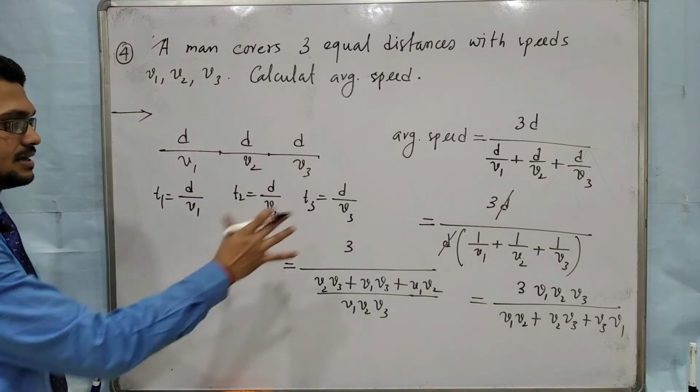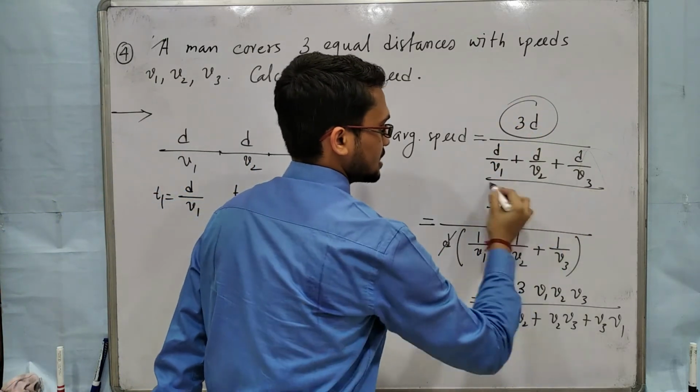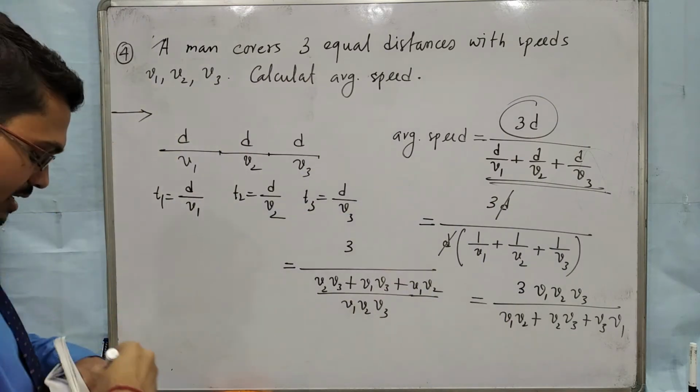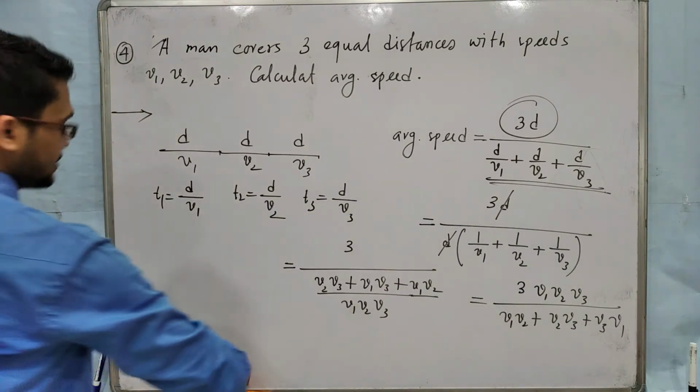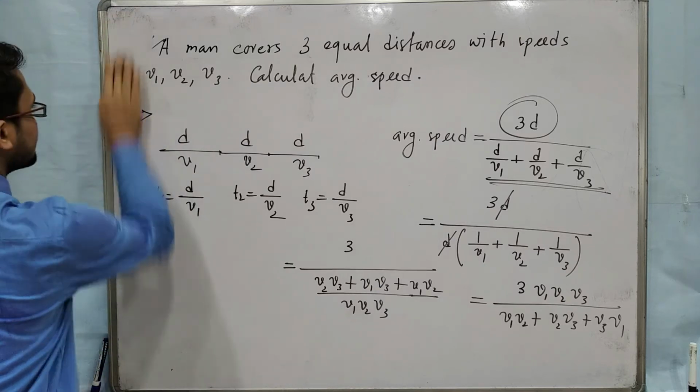Only there are few variables. Calculation is similar, total distance by total time. Only this formula you have to remember. Clear? Next one, problem number 5.